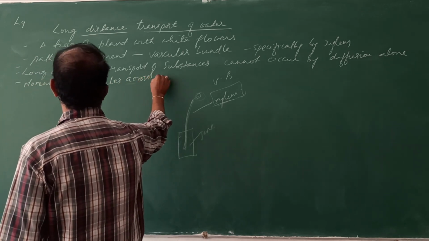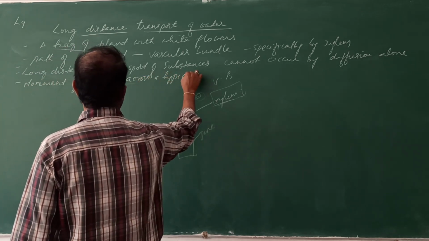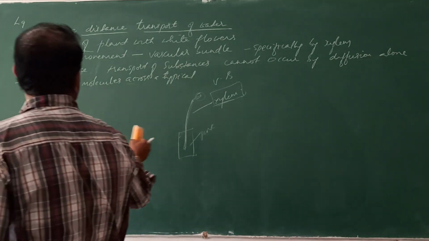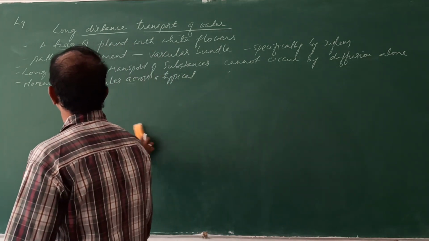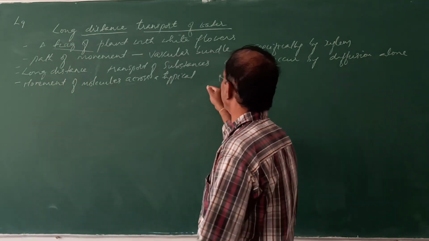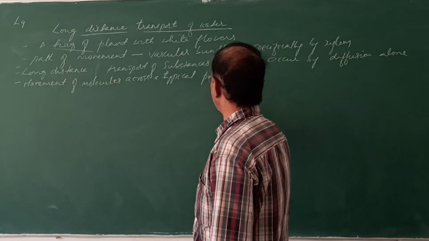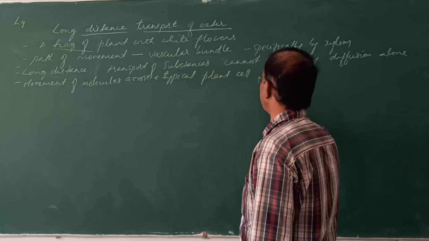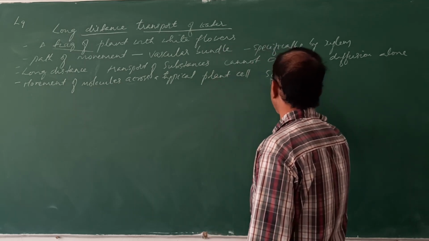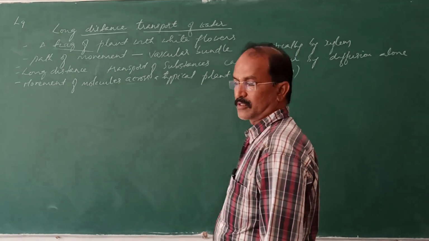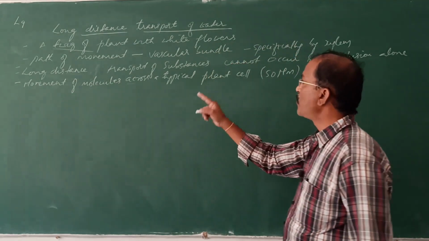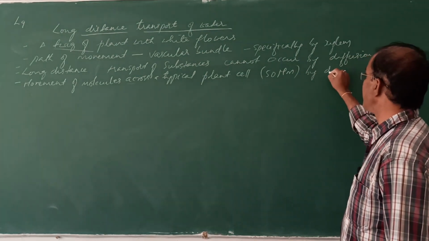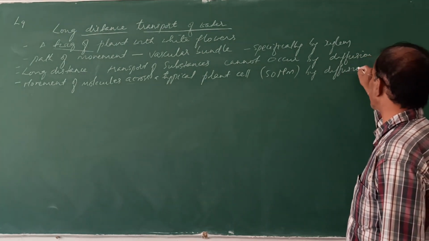across a typical plant cell. See, I will give one example. In a typical plant cell, say about 50 micrometers in size, for the movement of molecules across the plant cell by diffusion only, how much time does it take?